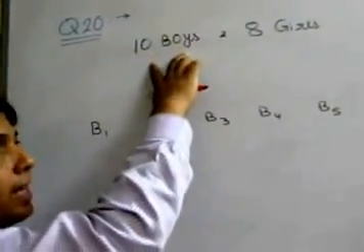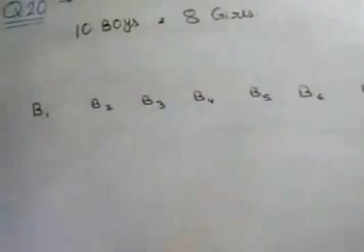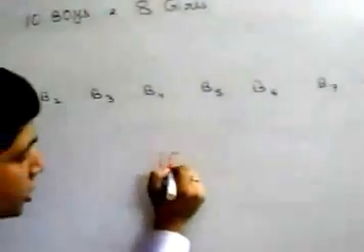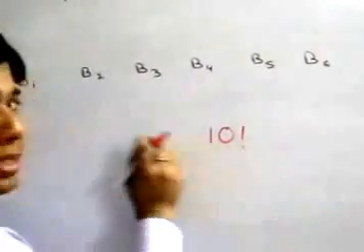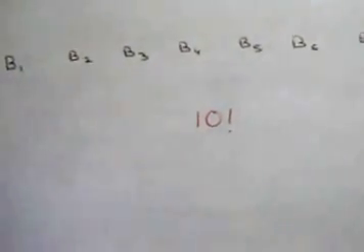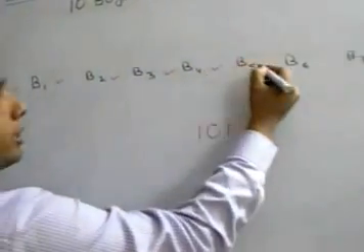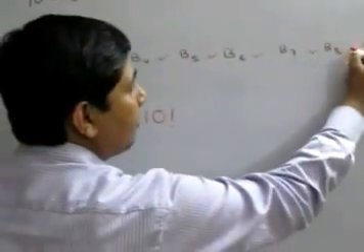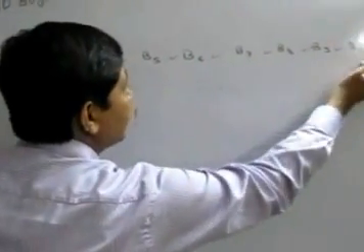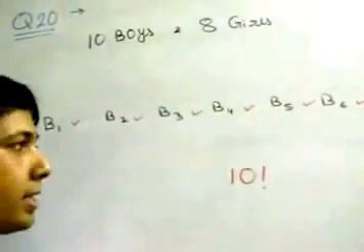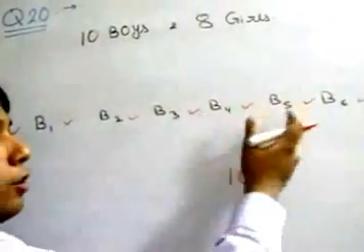These 10 boys we can arrange in 10 factorial ways. There is no restriction with the 10 boys. Once we have made the arrangement in this way, then girls can be arranged at these positions and they are never together. Total number of these available places, since there are 10 boys, is 11 different places. So available places for girls are 11. Out of 11 we have to select 8 places where girls can accommodate themselves.